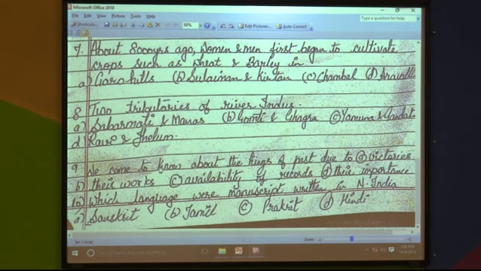Ninth one, we can know about the kings of the past through the availability of records, so C option is correct. And the last one, Sanskrit, A option is correct.